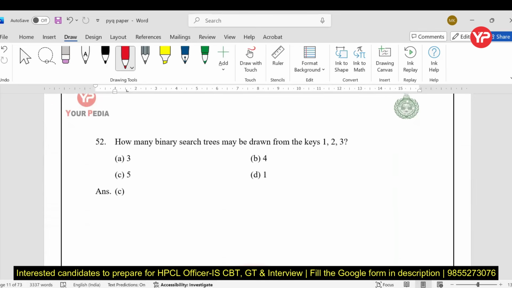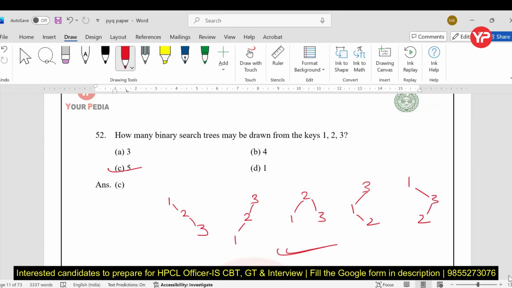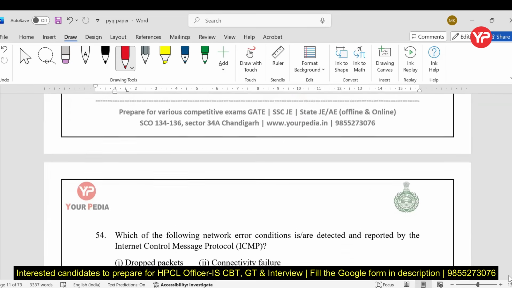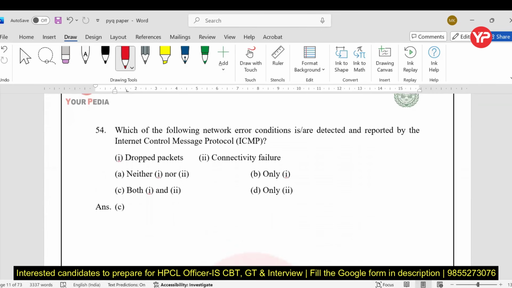How many BSTs can we form from the keys 1, 2, 3? The answer is 5. BST means left-hand side smaller, right-hand side greater or equal. You can see 1, 2, 3 is a BST, then 3, 2, 1, then 2, 1, 3, then 3, 1, 2, then 1, 3, 2. So these are the 5 BSTs, my dear students. The answer is 5. We already covered this type of content in our classes, so you can just see it directly and mark the answer, my dear students.